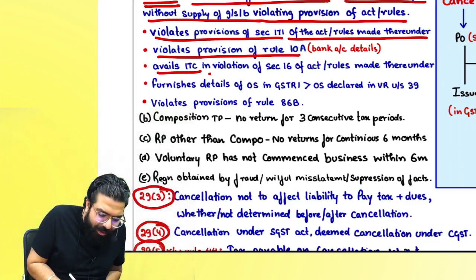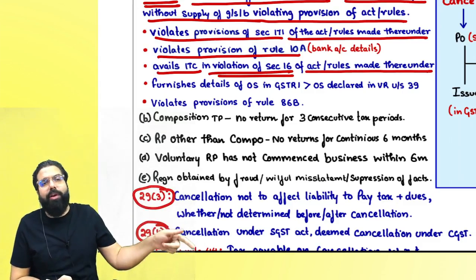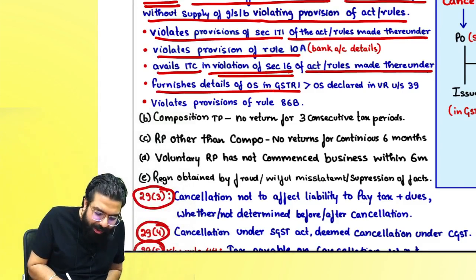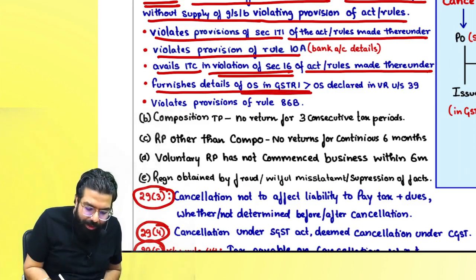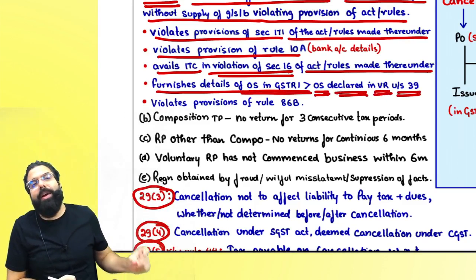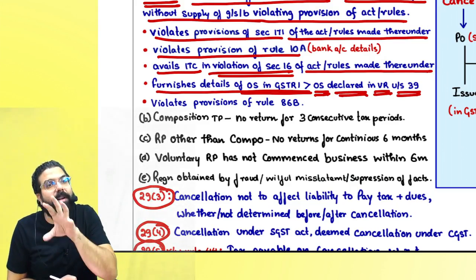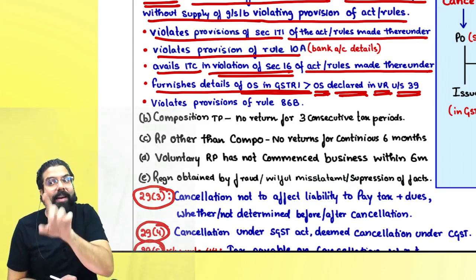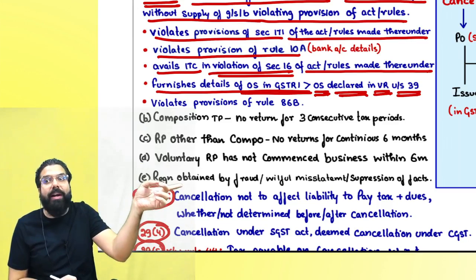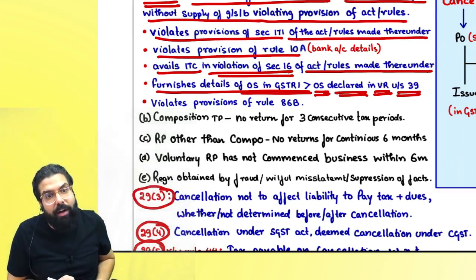If you avail ITC in violation of section 16 of the Act or rules made thereunder, then also your registration can be cancelled. If you furnish details of outward supply in GSTR-1 more than the outward supply declared in the valid return under section 39, that is, when paying the tax under GSTR-3B you showed your outward supply less, but in GSTR-1, to pass on the credit, you showed your sales more, then we will cancel your registration.